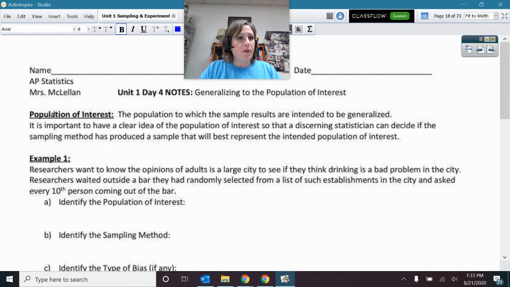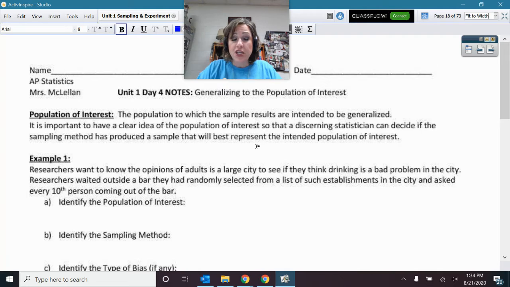All right. So the population of interest is the population that the sample results are intended to be representative of and to be generalized to. It's important that we have a clear idea of the population we want to generalize to so that we can decide if the way we are sampling is giving us a sample that is representative of who we want to generalize to.